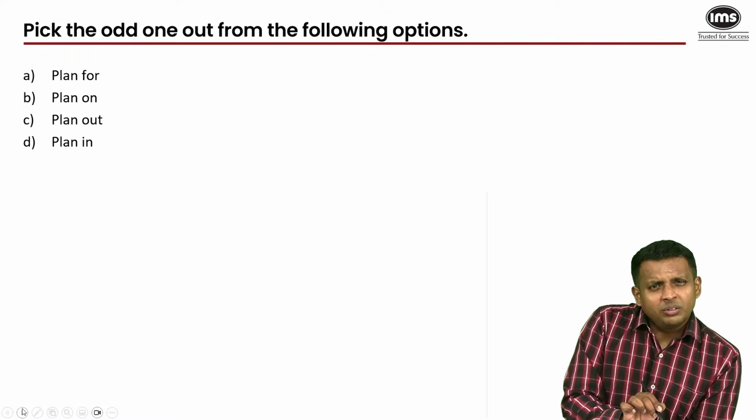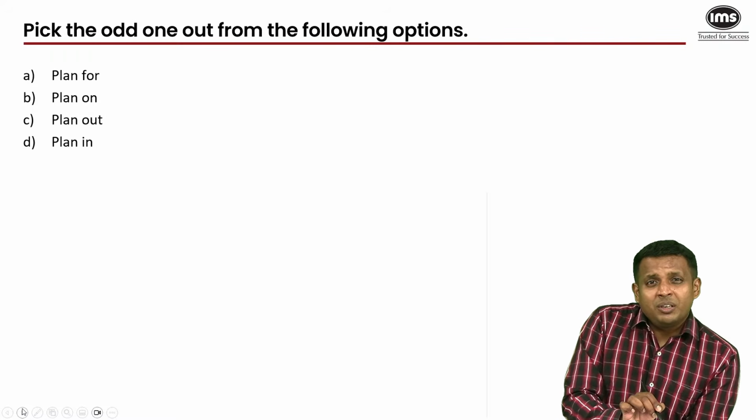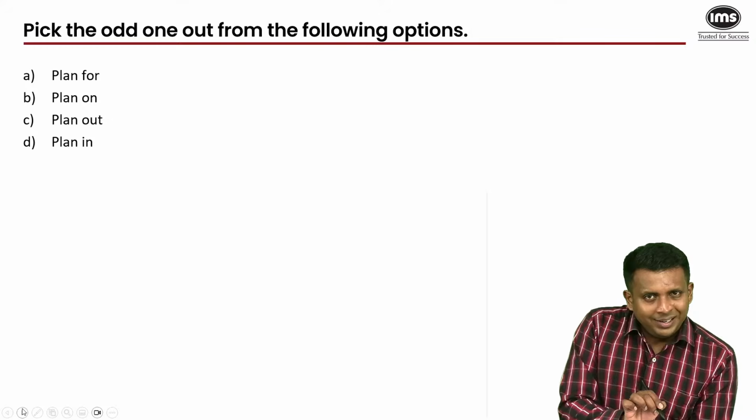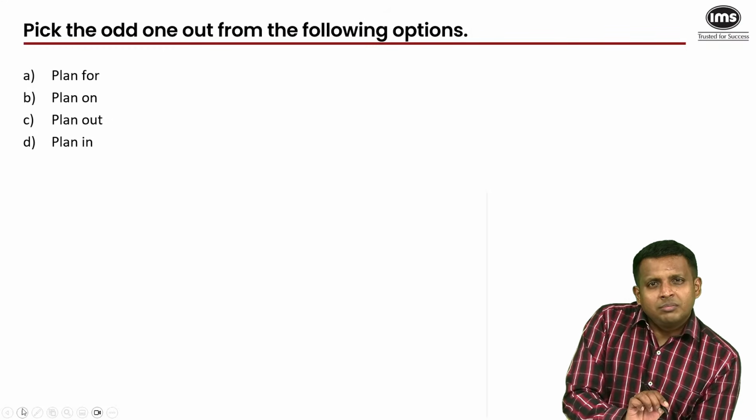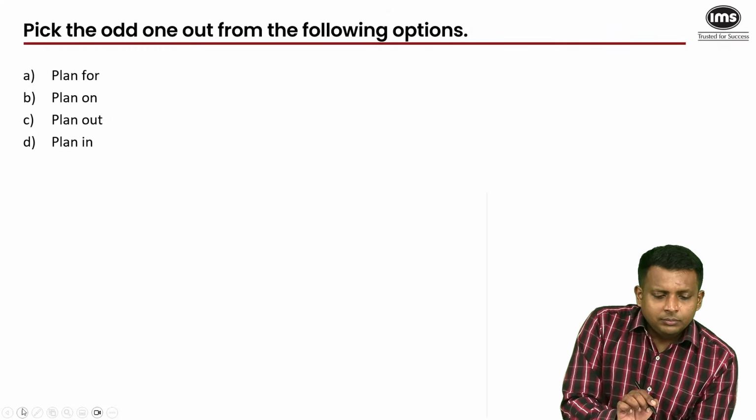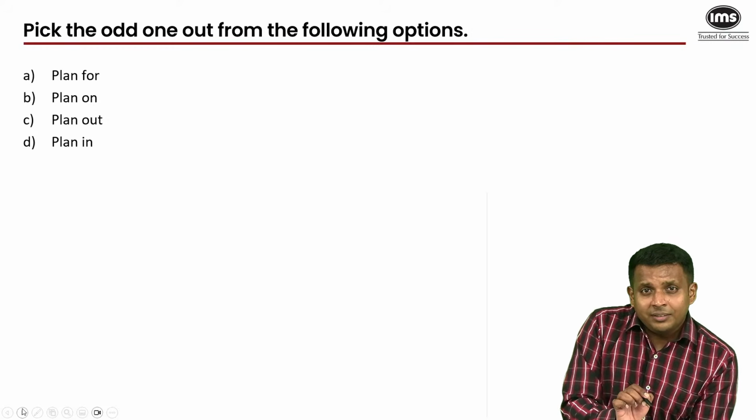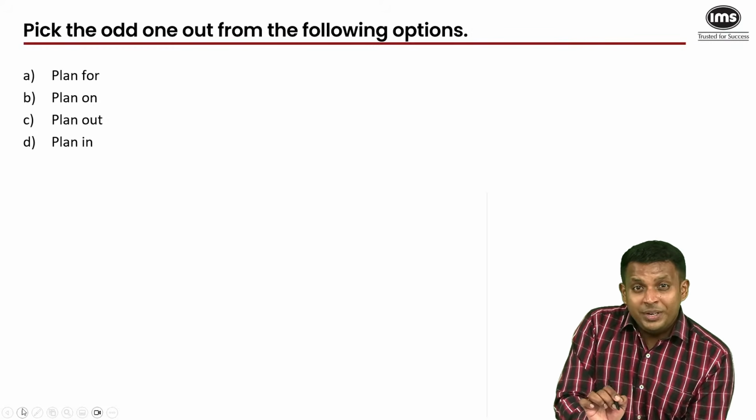Pick the odd one out. So we are looking for a dummy phrasal verb, like a phrasal verb which is not valid. 3 of these are correct and they can be used to mean different things.